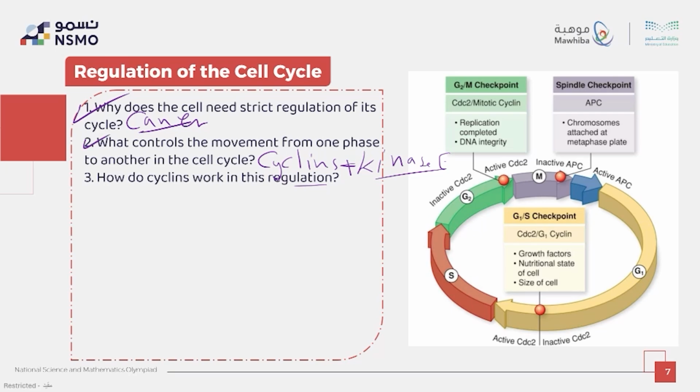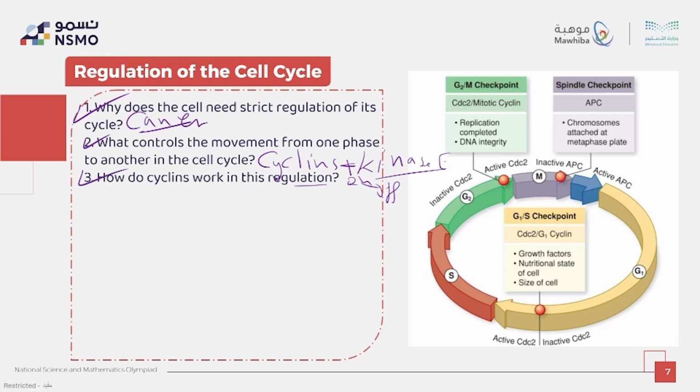3. How do cyclins work in this regulation? They rise and fall depending on the phase, allowing transition at the correct time. So they are on or off depending on the phase they are dealing with. Okay, so this is question number 3.